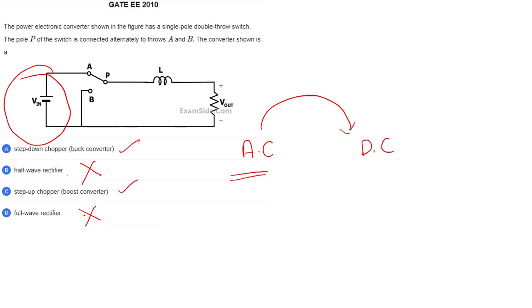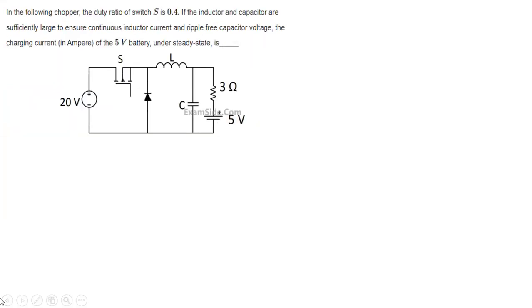Next we'll switch to this question. In the following chopper, he hasn't told which converter it is. He told the duty cycle. So duty cycle is 0.4. Inductor and capacitor are sufficiently large. Normally, the inductor is sufficiently large to ensure continuous inductor current.